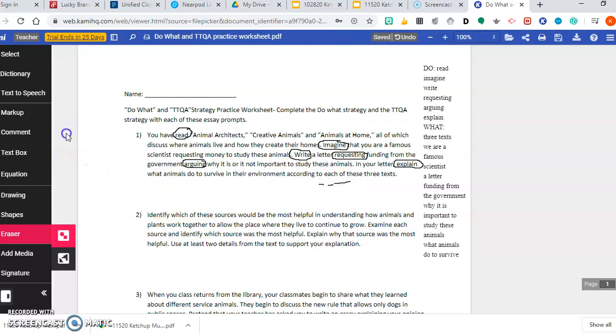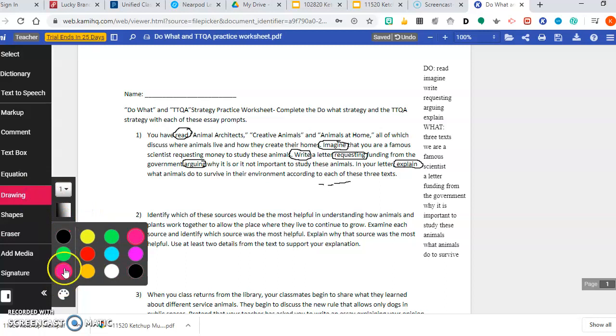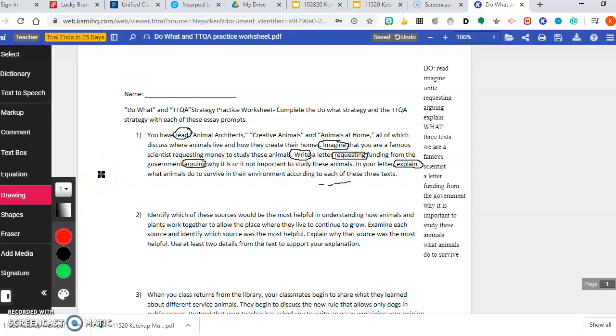Now I need to do my second strategy, and my second strategy is my TTQA. For this strategy, I'm going to do it in a different color just so you can see it. Actually, I'm going to do it in red. So remember, you have to read the question, and you have to find your question word. I can tell you right off the hop that my question word is right there. There are a lot of other words in this text, but that is my question word.